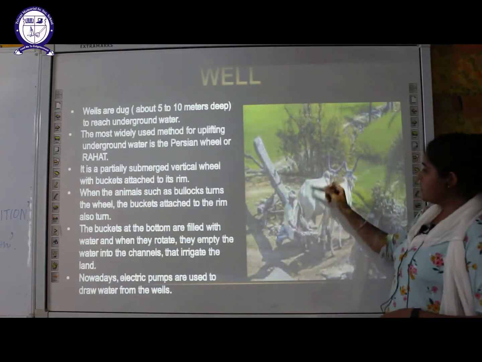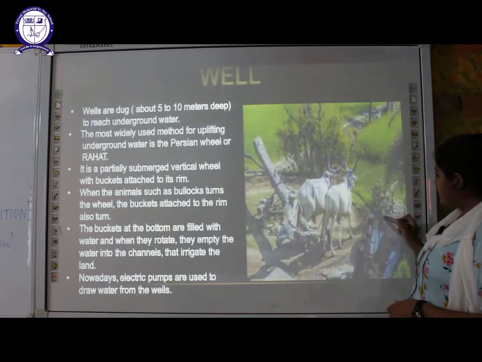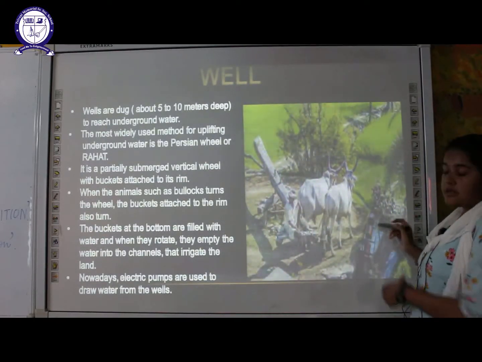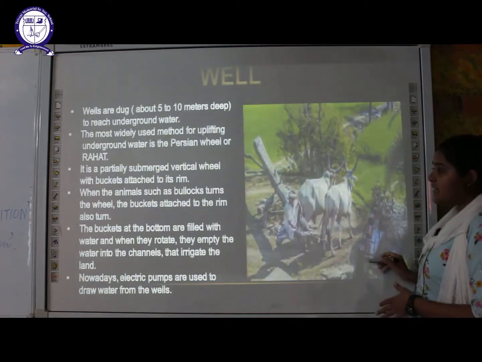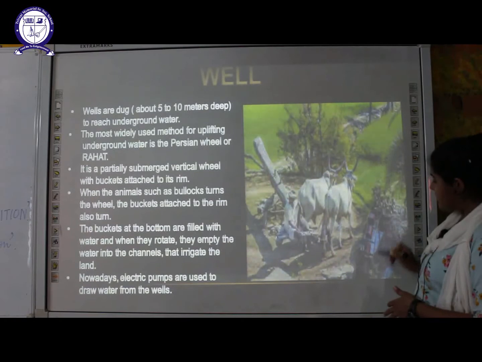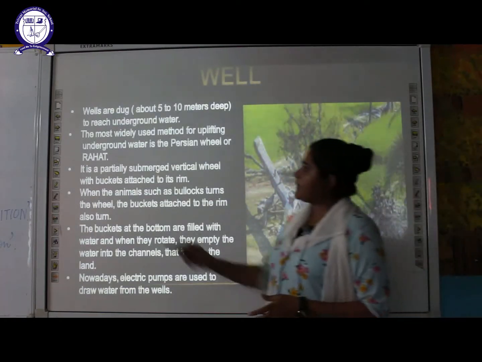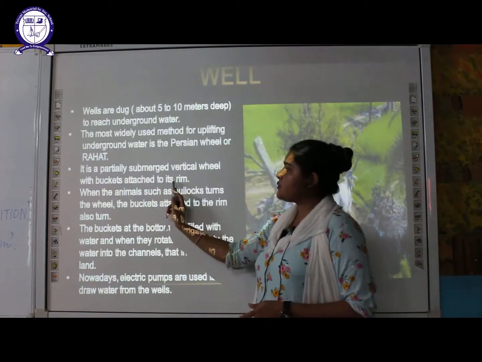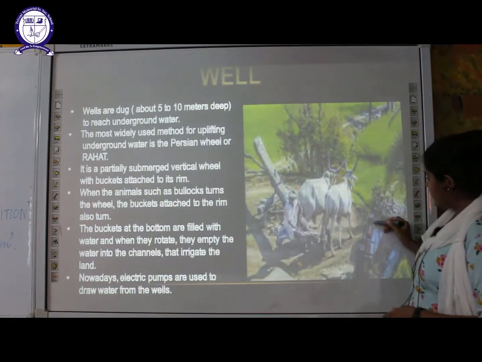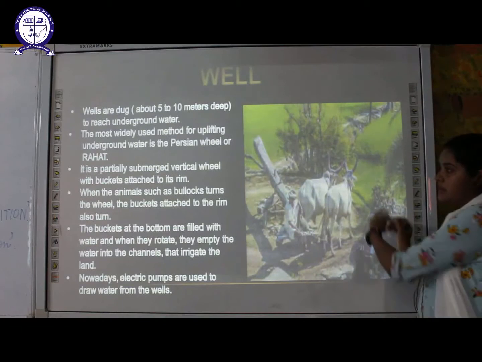One is attached to these animals, these bullocks, and the other one is this Persian wheel which has buckets attached to the rim. It is a partially submerged vertical wheel, half of it submerged in the water, with buckets attached to its rim.